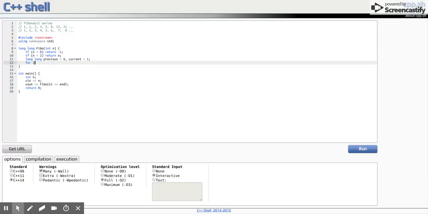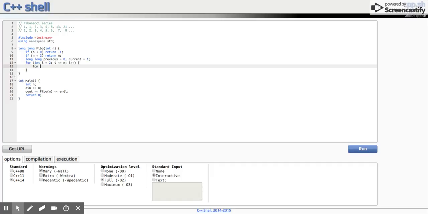Then you start iterating from 1 up to n. Int i equals 1, and i is less than or equal to n. Yes, 1 is already computed actually. Let's go to long Fibo.